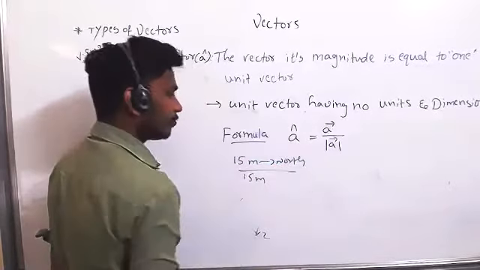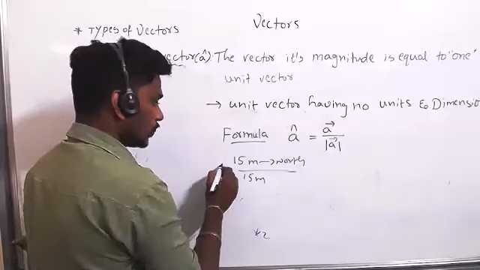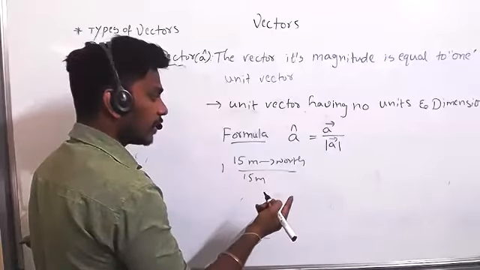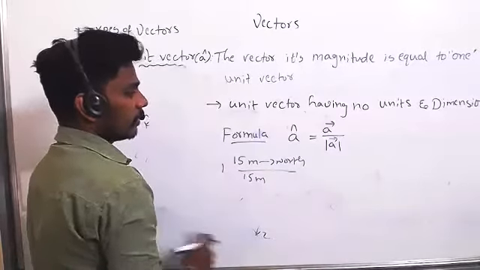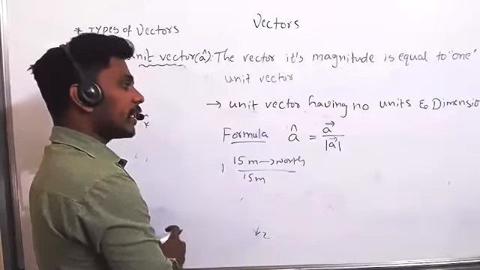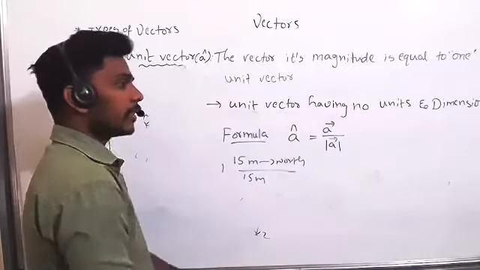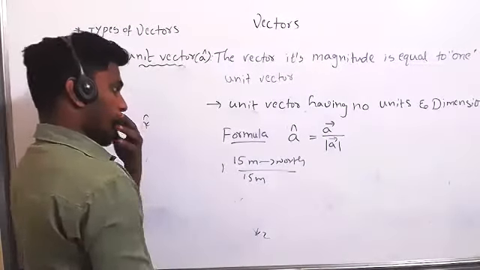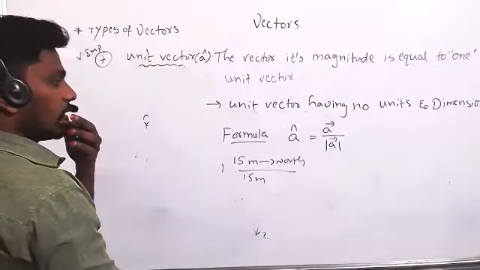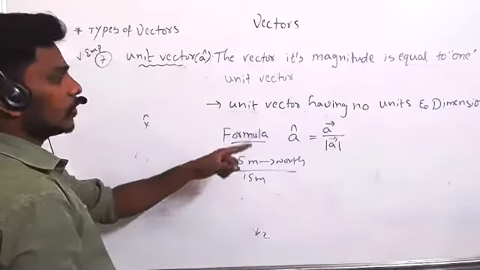How much will you get? 1 meter north? Will you get 1 meter again? No, sir. Only north, because there are no units.